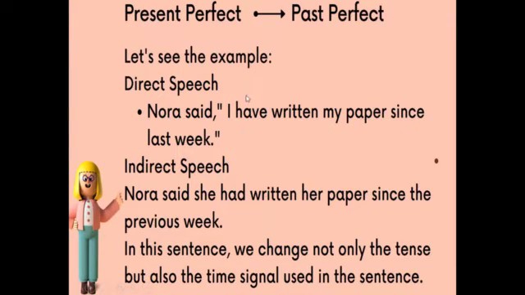The third tense is present perfect. Present perfect will use have and has plus verb 3. And then we are going to change them into past perfect. Past perfect is had plus verb 3. So let's see the example here.